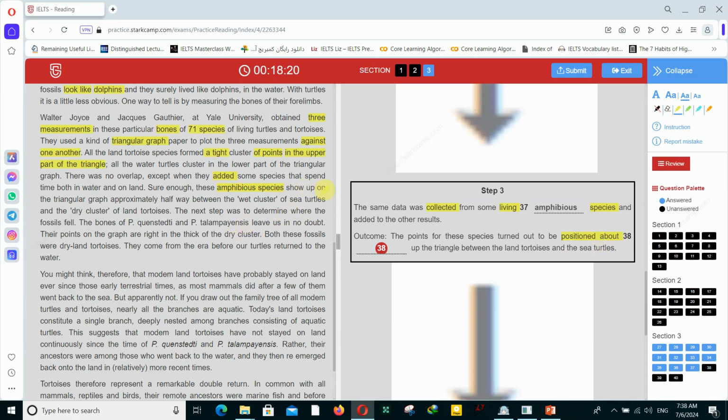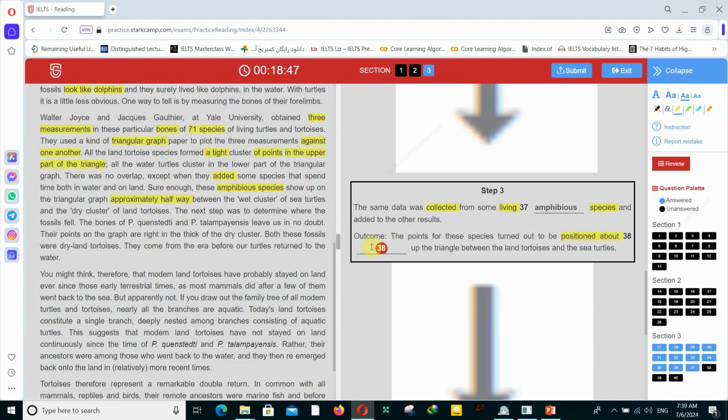Okay, show up. Amphibious species show up on the triangular graph approximately halfway. For about, they use the approximately vocabulary. Halfway between the wet cluster of sea turtles and the dry cluster of the land tortoises. Between this one and that one, this is positioned, and halfway is the right answer.